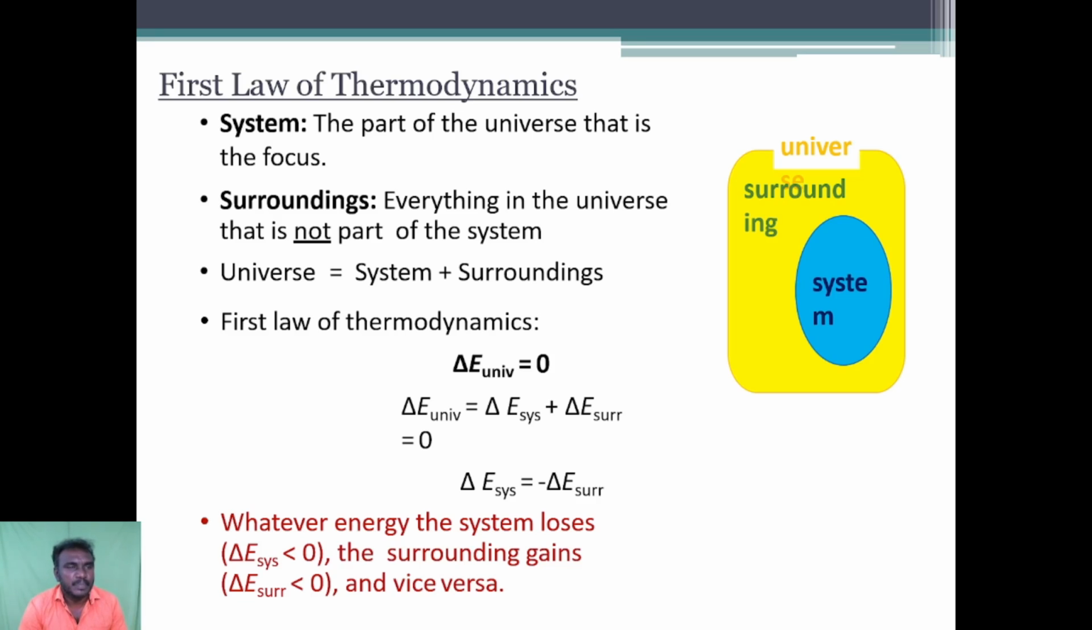Then, the first law of thermodynamics. What is a system? The part of the universe that is the focus is called the system. Surroundings: everything in the universe that is not part of the system. So, the universe is equal to the sum of the system and surroundings. Whatever energy the system loses, the surroundings gain, or whatever the surroundings lose, the system gains.